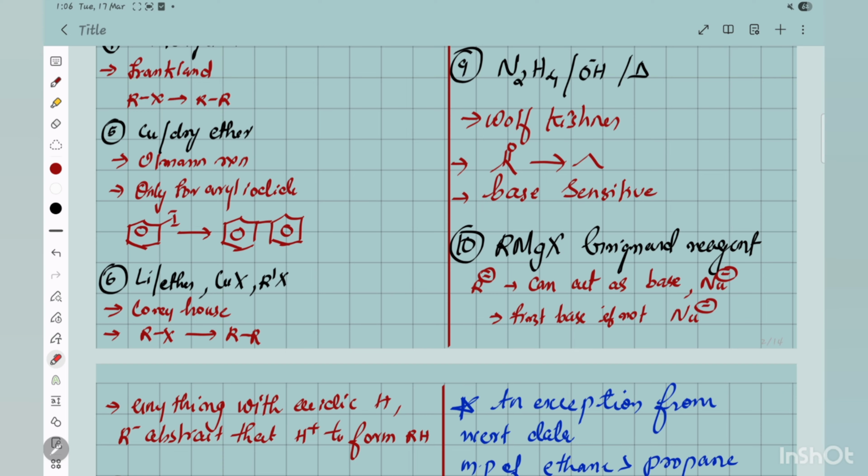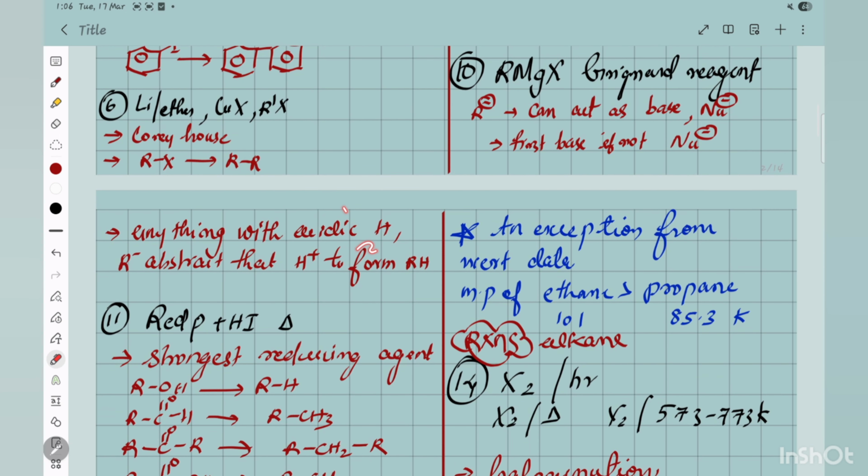I don't remember exactly, but I think it is given in your kinetics chapter. That will happen before nucleophilic electrophilic reactions. So it acts as a better base, and if not base, then as a nucleophile.